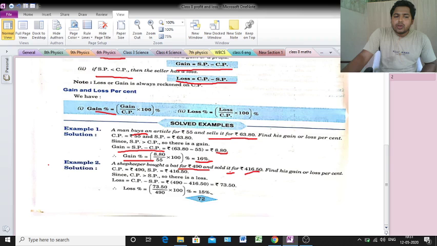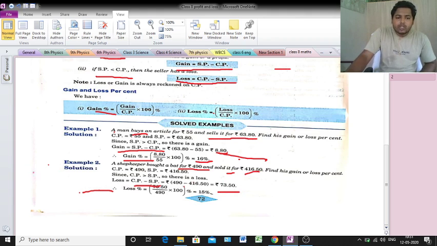Loss means, we know the formula, loss equals CP minus SP. After subtracting, we get rupees 73.50. Clear or not?